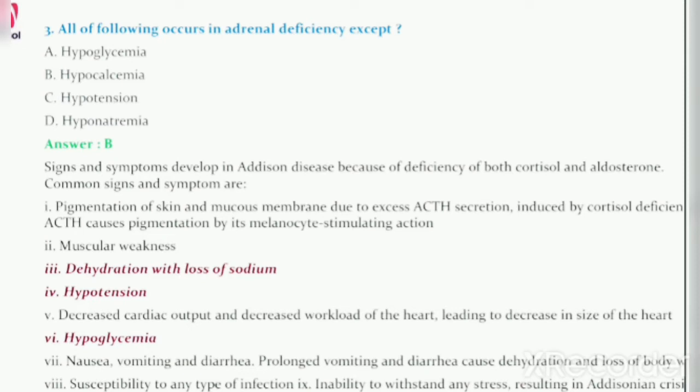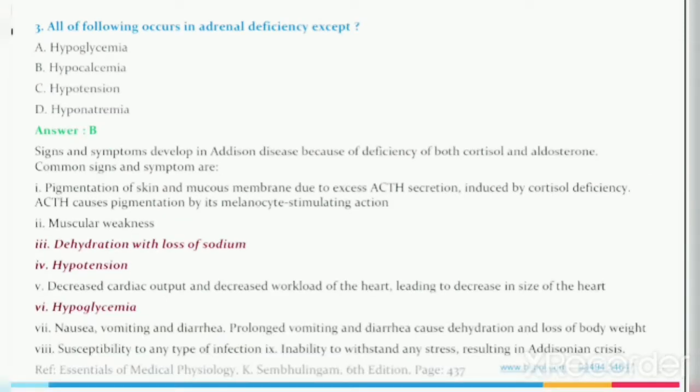Other signs and symptoms that develop in Addison's disease because of deficiency of both cortisol and aldosterone are: 7. Nausea, vomiting, and diarrhea. Prolonged vomiting and diarrhea cause dehydration and loss of body weight. 8. Susceptibility to any type of infection. 9.